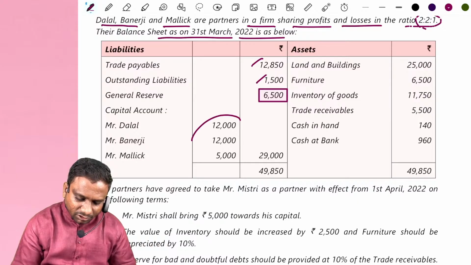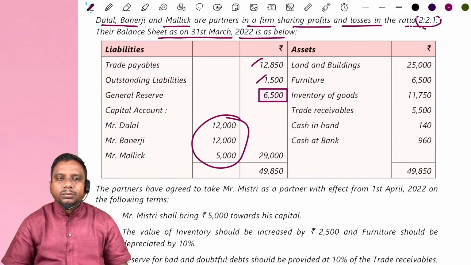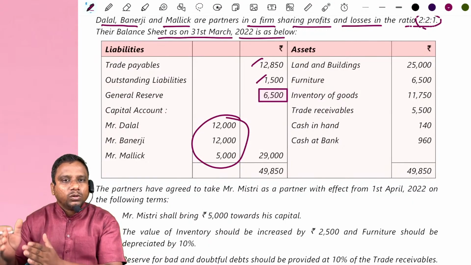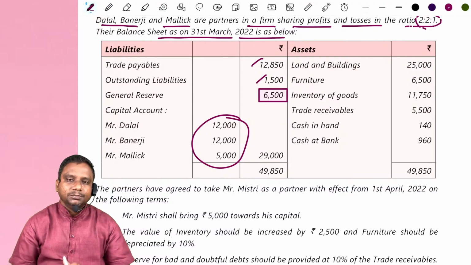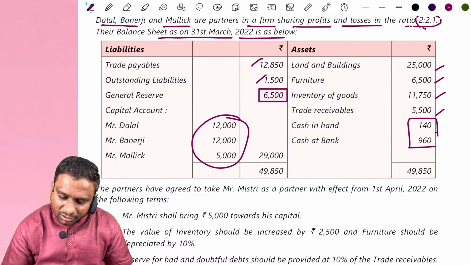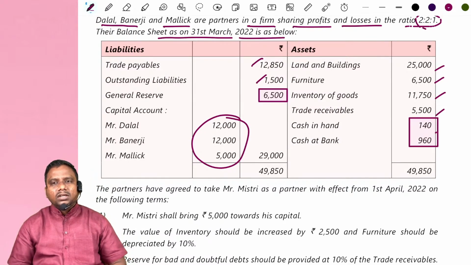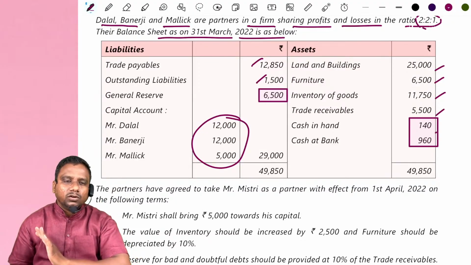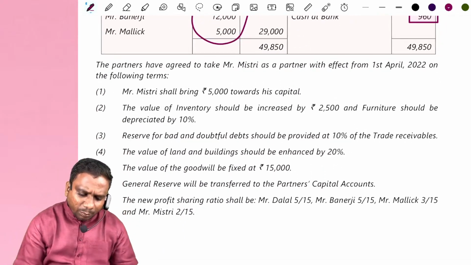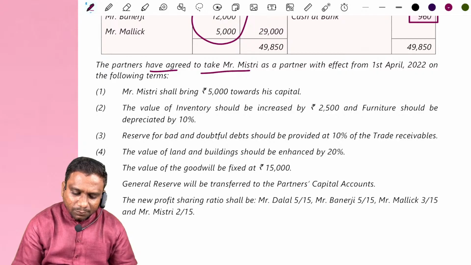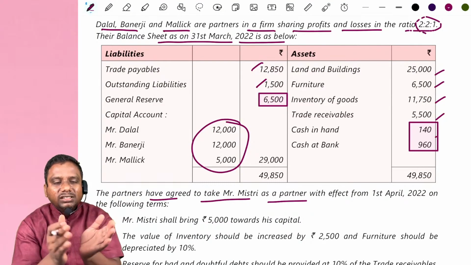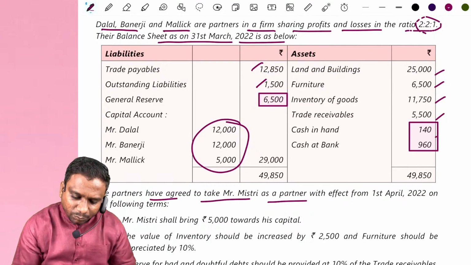Clear? Capital. These are the capital account balances. Prepare capital accounts separately. Then this becomes the opening balances. Credit side: Dalal, Banerjee 12,000, Malik 5,000. Next, land and building, furniture, inventory, trade receivables, cash in hand, cash at bank. Here they have given two things, cash in hand and cash at bank. You can prepare a cash account or cash at bank account by assuming, automatically either one balance will get changed. The partners have agreed to take Mr. Mystery as new partner. Suppose if they ask for a balance sheet now, the same existing balance sheet, copy paste. How, sir? Trade payables, look at.